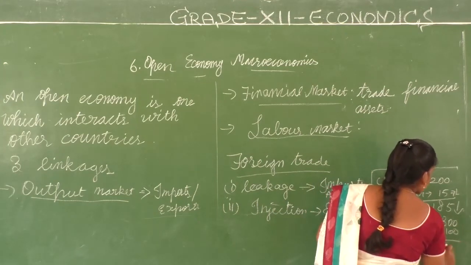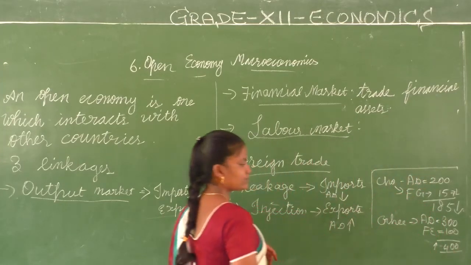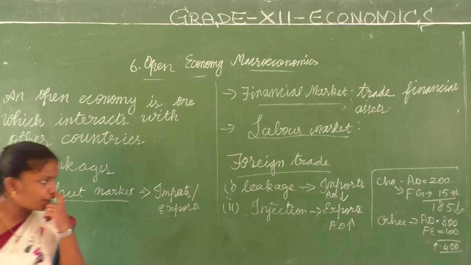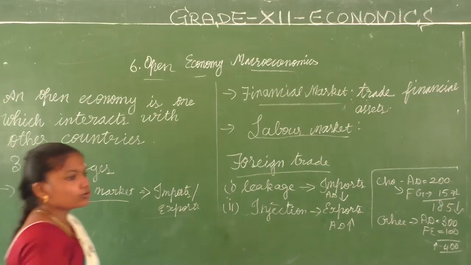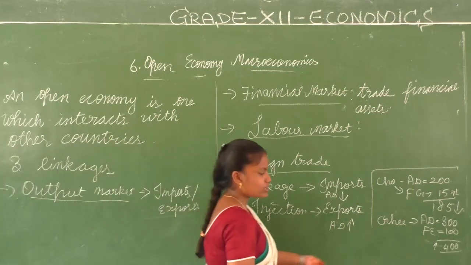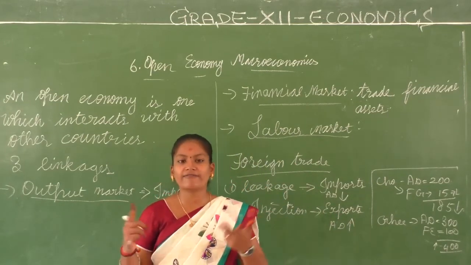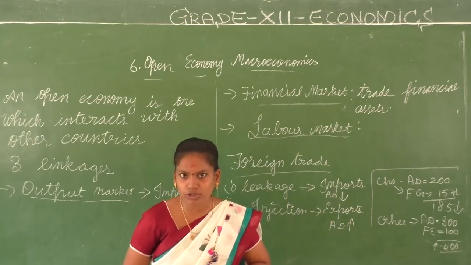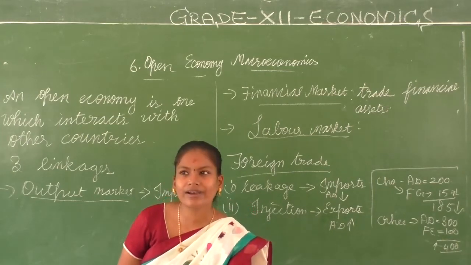For an export, your aggregate demand increases. Right, children? Through leakages, that is imports, your aggregate demand has fallen, whereas when you had this injection, that is, you export your goods and they are sold in other countries, the aggregate demand increases. So due to foreign trade, we have two impacts on the aggregate demand: one is the increase and another is the decrease.